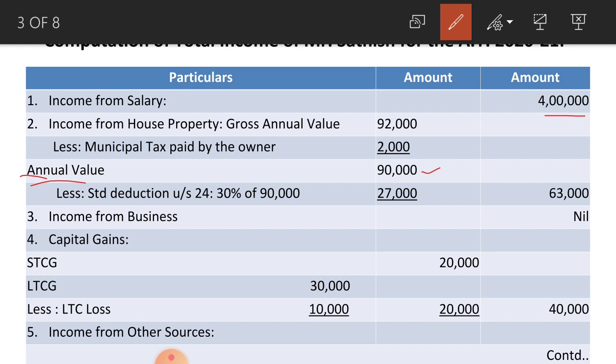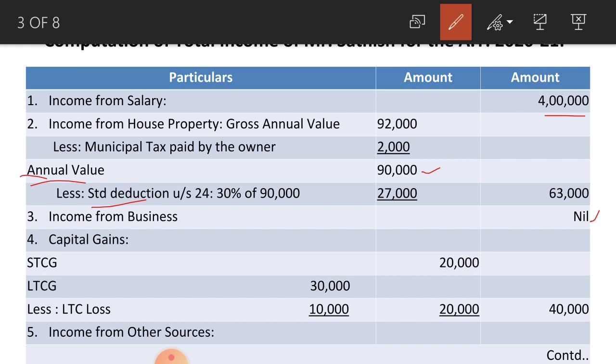But here income from house property computed amount is not given. That is why you have to deduct this standard deduction at the rate of 30% of annual value of 90,000. That amounts to rupees 27,000. When you deduct 27,000 from 90,000, you get income from house property as 63,000. Next one, income from business is nil, no income from business.